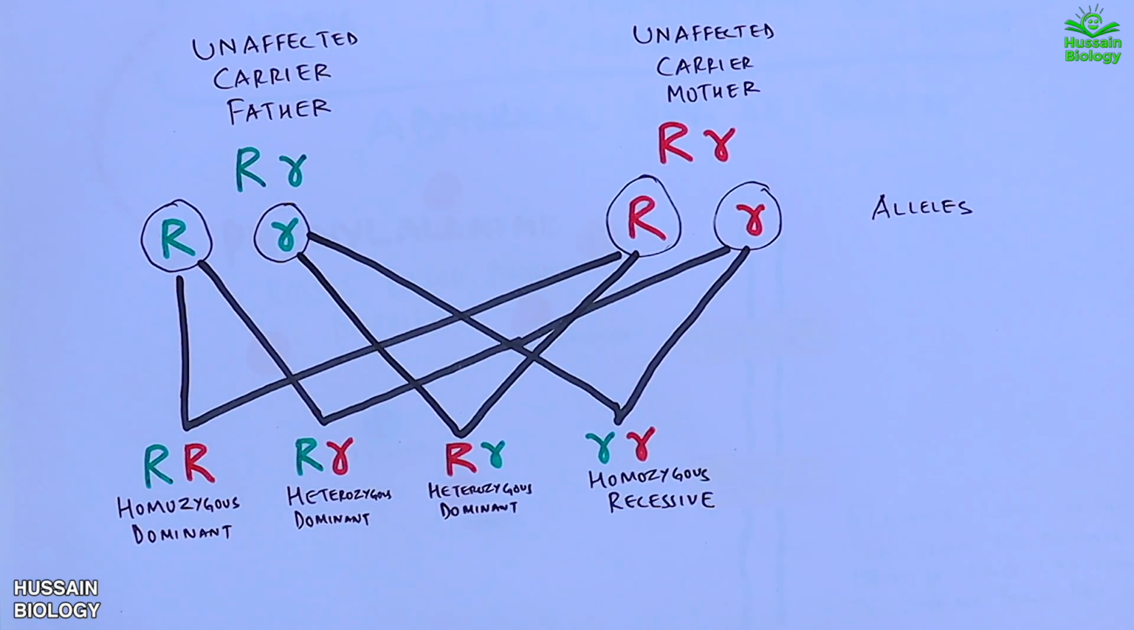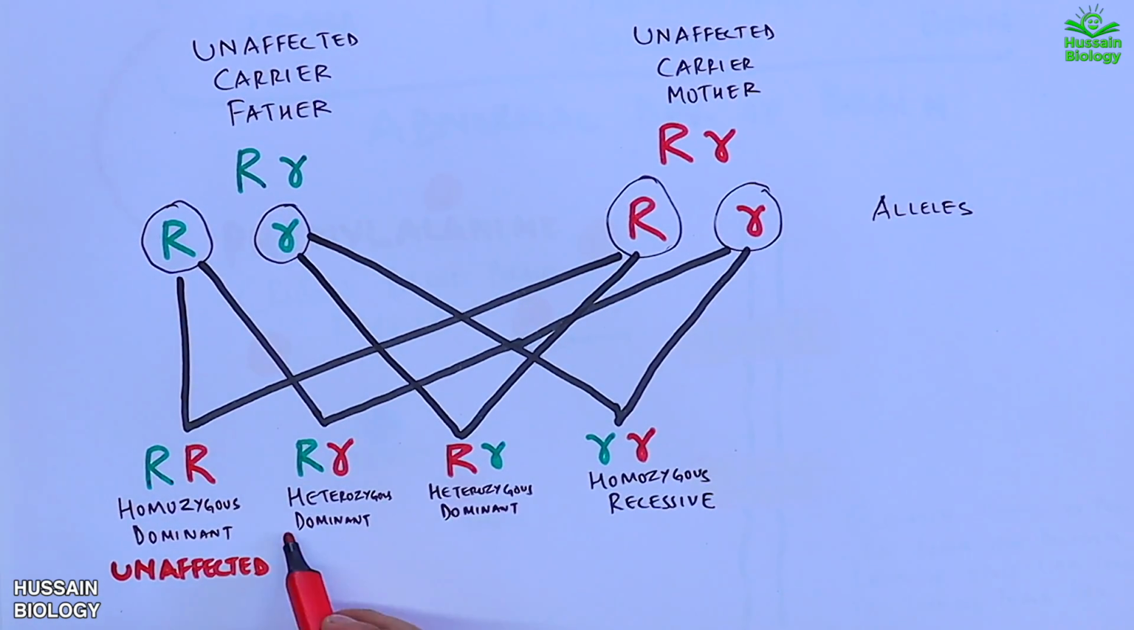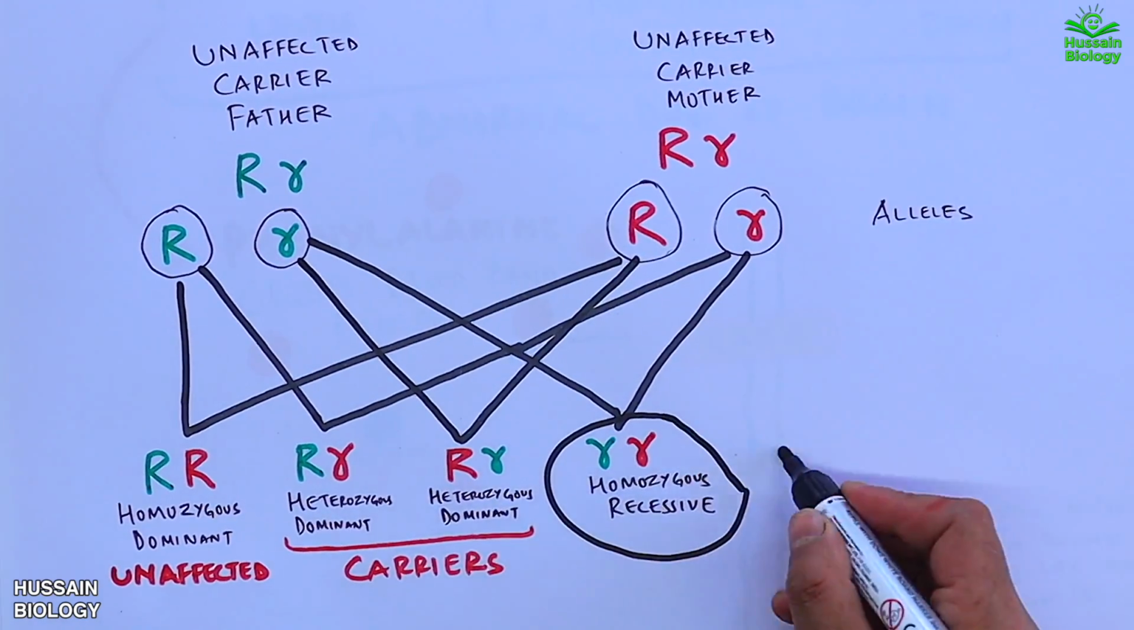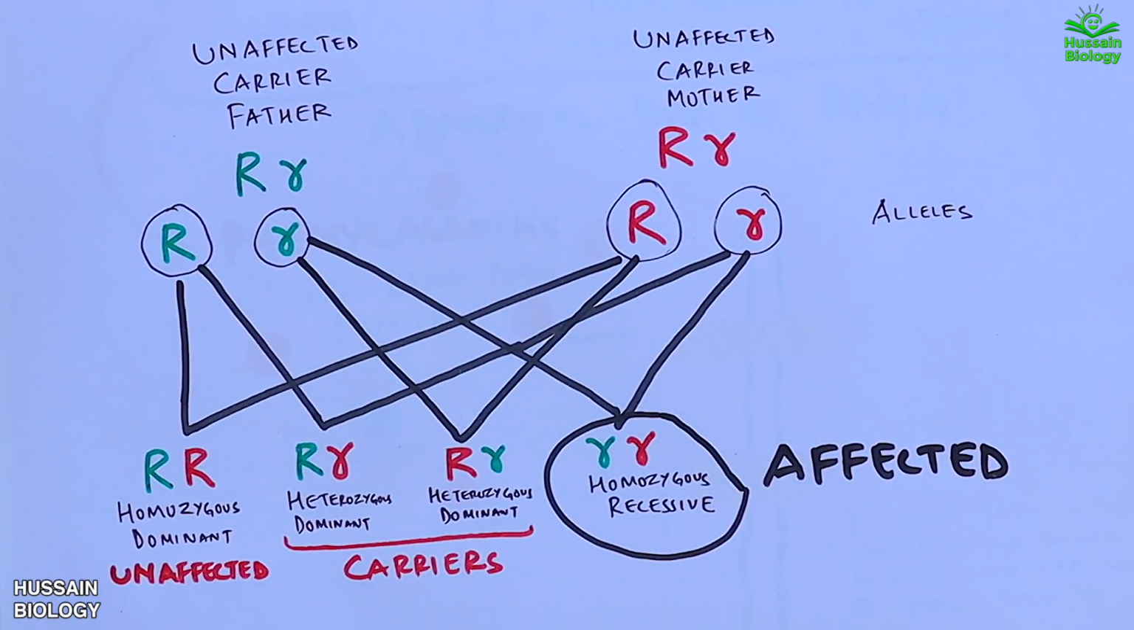So we see the first one is unaffected, second and third ones are carriers like their parents, and fourth one is affected since both the alleles are recessive in nature. So this is the whole genetics of phenylketonuria along with the phenylketonuria metabolism.